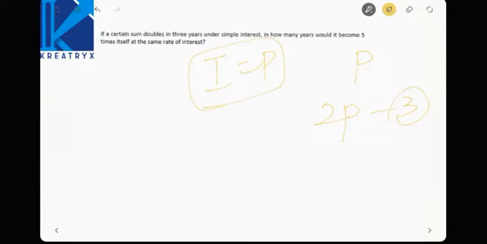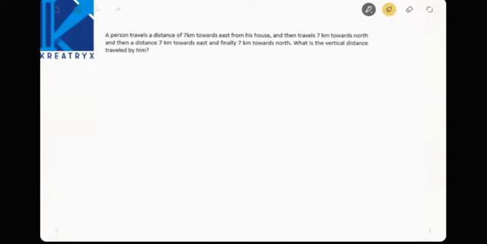So for 3 years, you are gaining an interest of P. So 5 times means the interest must be 4P. In order to be 4P, how many years? So 12 years. Easy calculations, right? No need of the conventional approach, an innovative approach, as we have seen in our discussion classes.